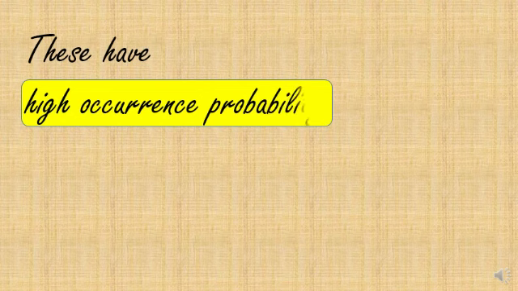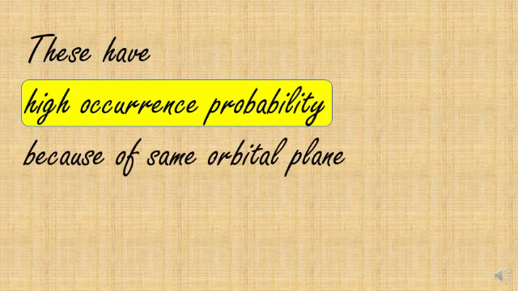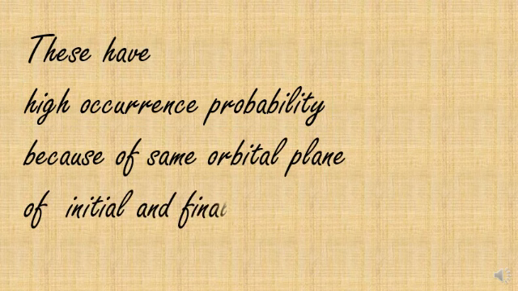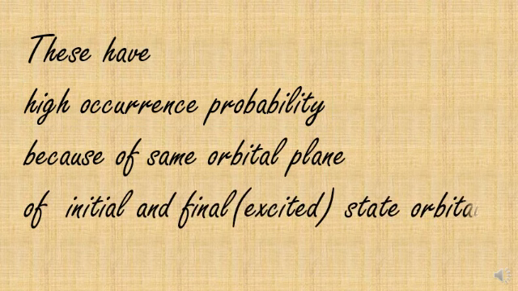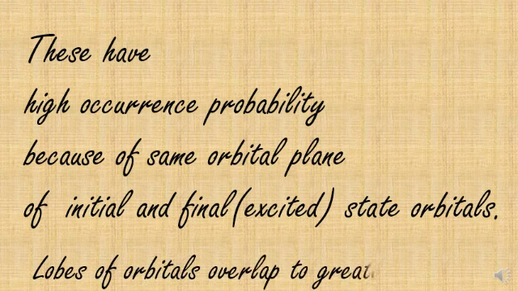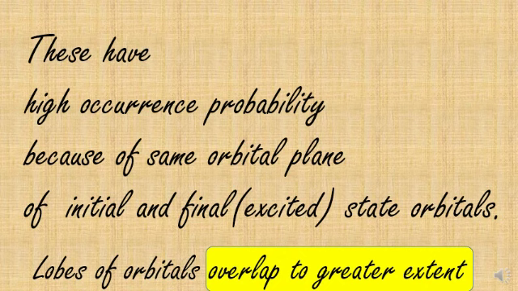They have high occurrence probability because of the same orbital plane of initial and final state orbitals. Lobes of orbitals overlap to a greater extent. They lie in the same plane, so they overlap effectively.